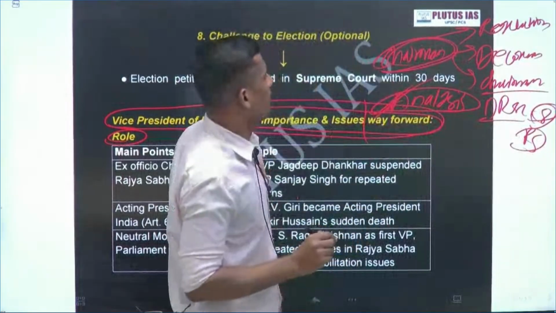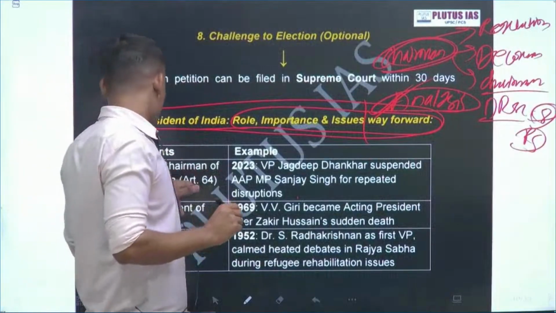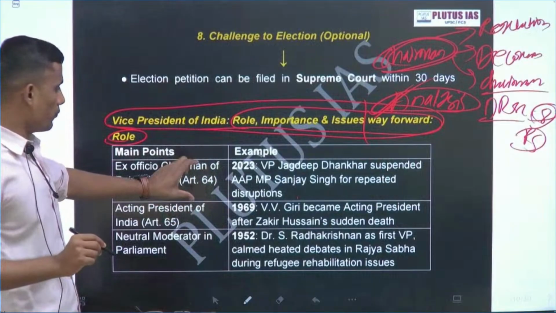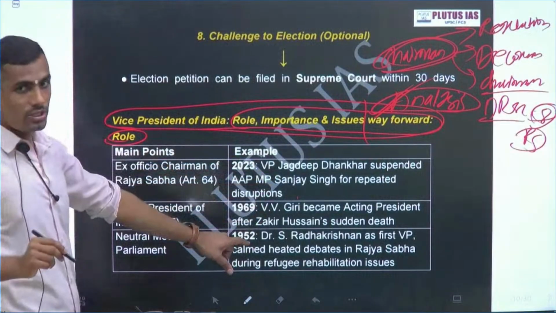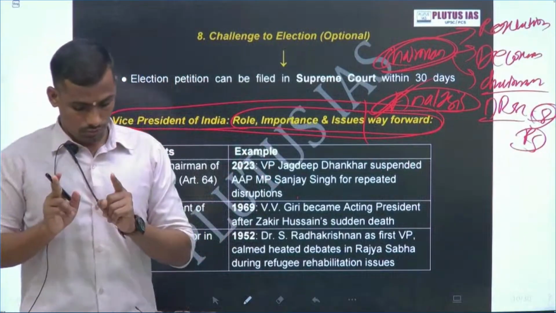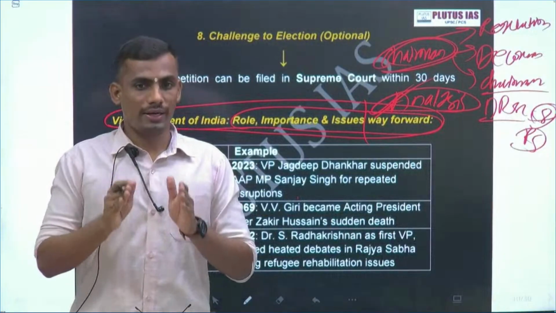Rajya Sabha means the ex officio chairman of the Rajya Sabha, that is the Vice President. So this is just one dimension, suspension. But you have to remember this: the Vice President is not a member of Rajya Sabha.